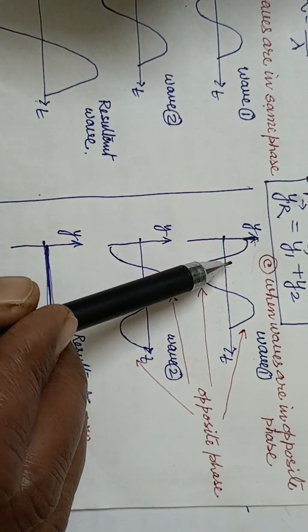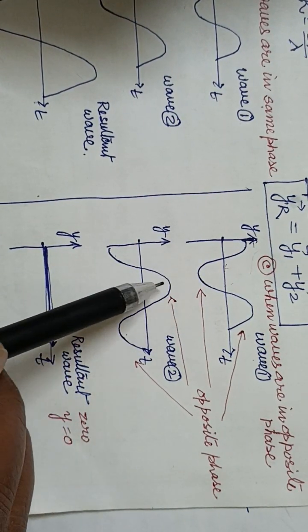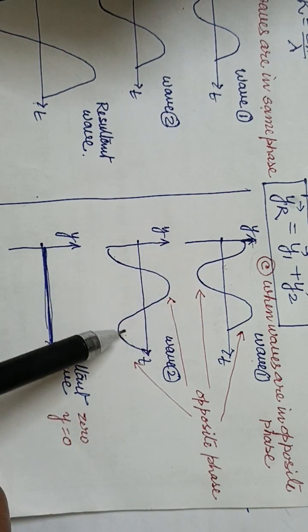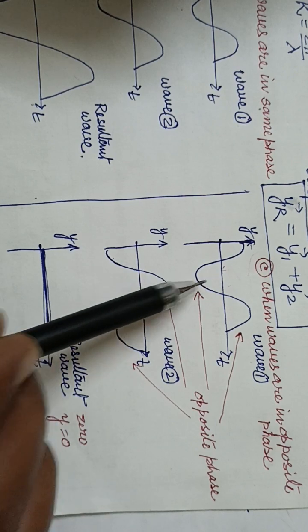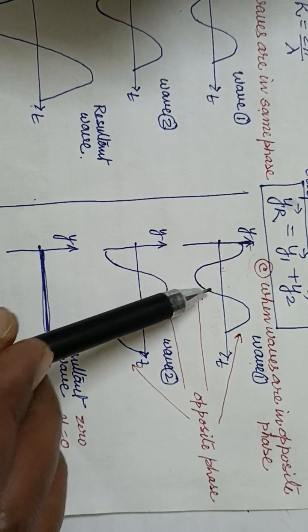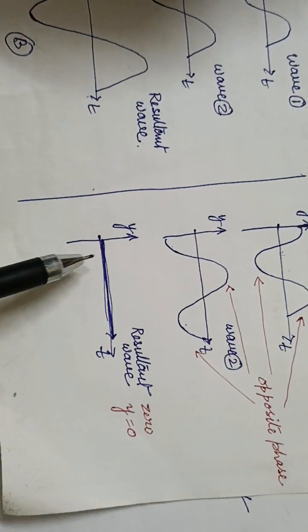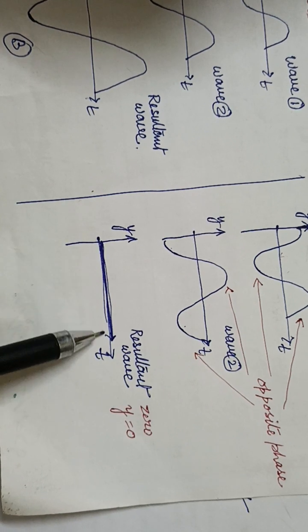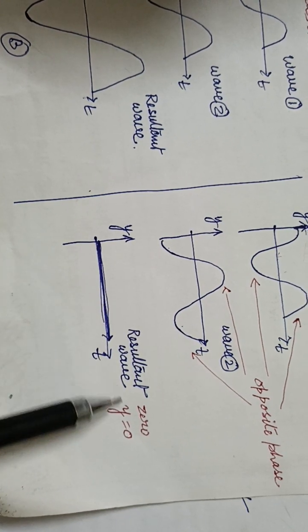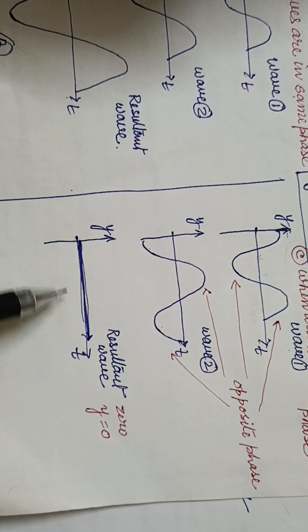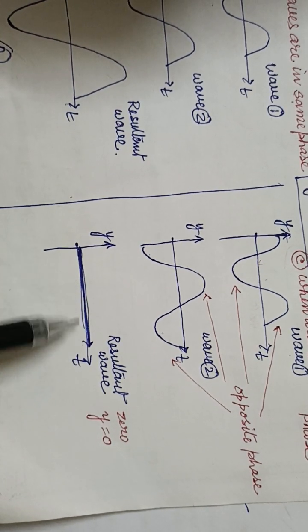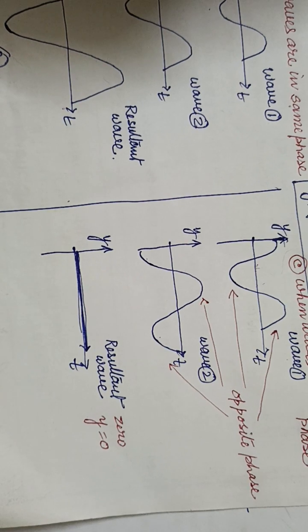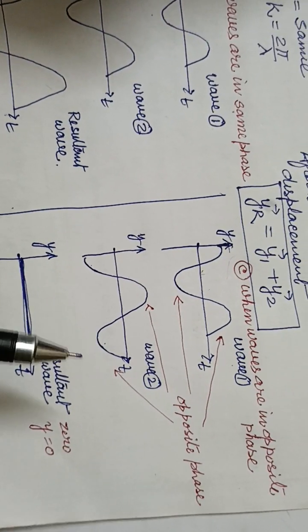So in this case, if the amplitudes of these two waves are the same, both A, then the resultant wave will have zero displacement. The amplitude becomes 0, flat. This is the resultant wave. Okay. Now we will proceed.